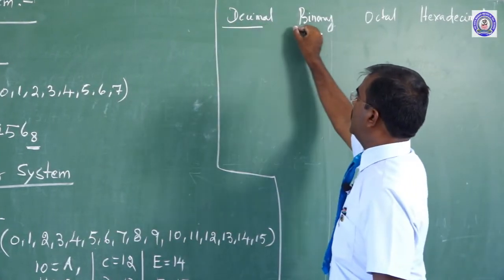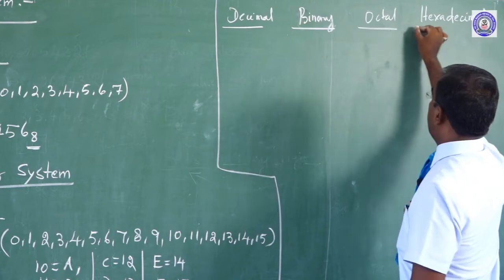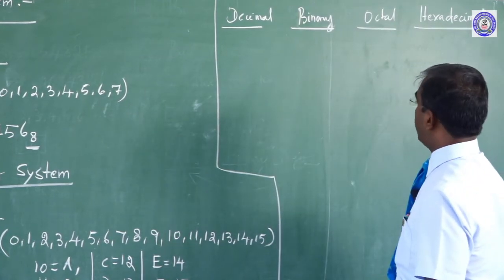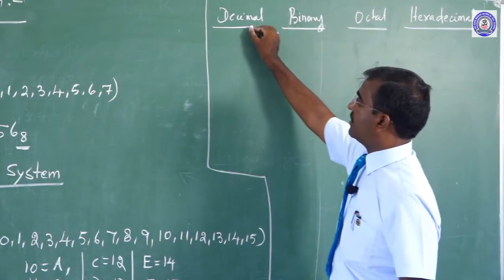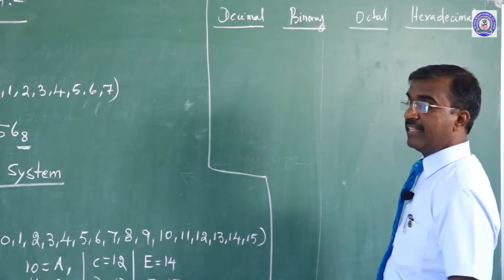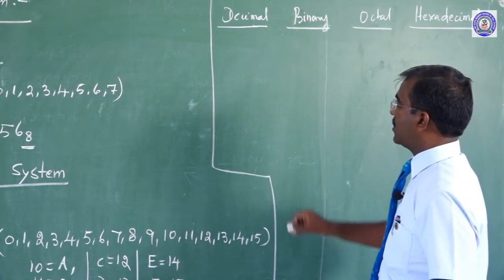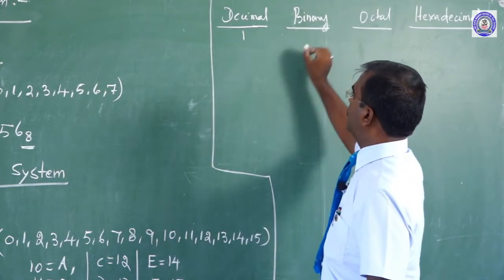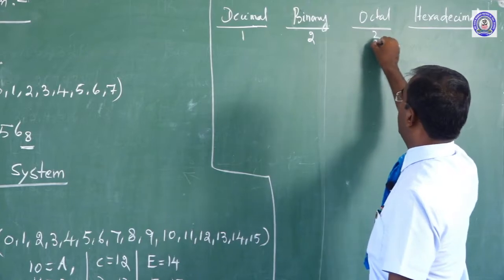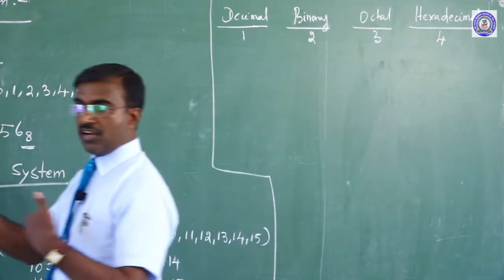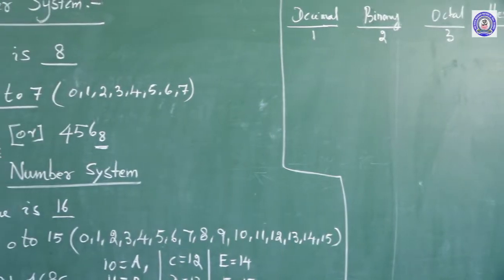So there are 4 types of classification in this system: first, second, third and fourth. How can we convert between these?